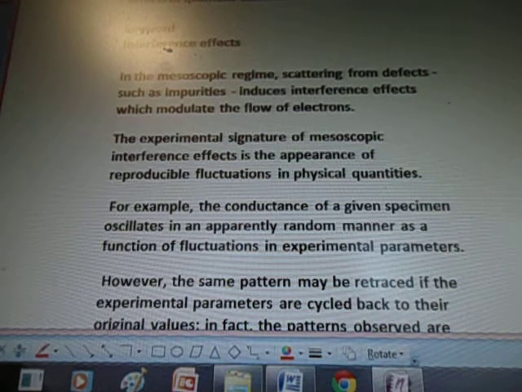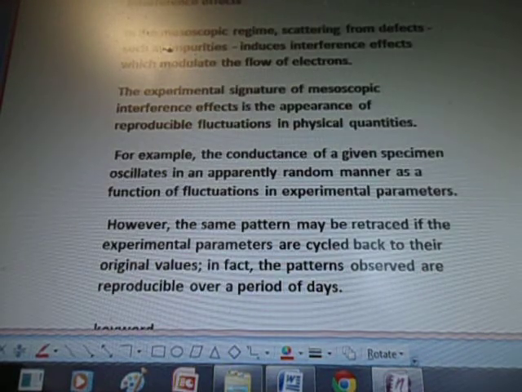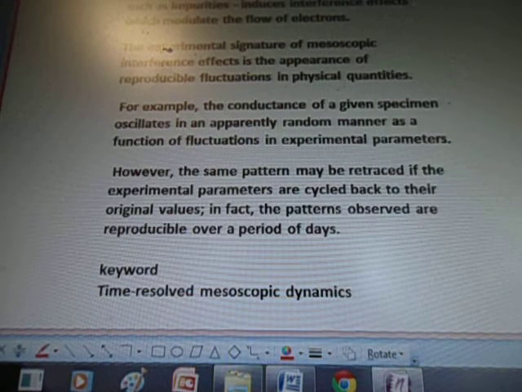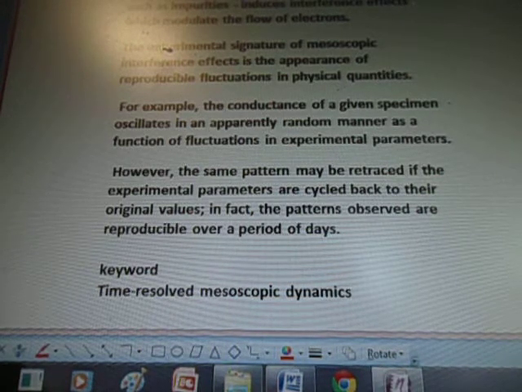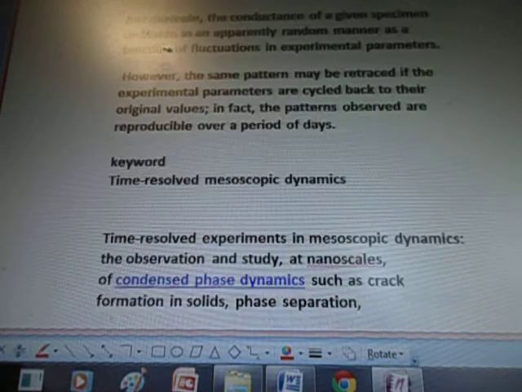The experimental signature of mesoscopic interference effects is the appearance of reproducible fluctuations in physical quantities. For example, the conductance of a given specimen oscillates in an apparently random manner as a function of fluctuations in experimental parameters. However, the same pattern may be retraced if the experimental parameters are cycled back to their original values. In fact, the patterns observed are reproducible over a period of days.